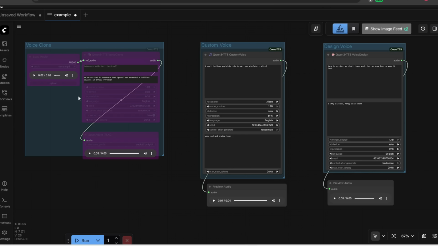So that sums up my review and installation tutorial of Qwen3. This is a super powerful and flexible model that allows you to do a ton of stuff. You can easily clone someone's voice with just a few seconds of their recording, or you can use one of their pre-built voices and even specify different emotions, or you can even just design a completely new voice from scratch just with a text prompt. And the generations are super expressive. They understand the context. I mean, this is definitely one of the best text-to-speech generators out there right now. And the awesome thing is this is free and open source.